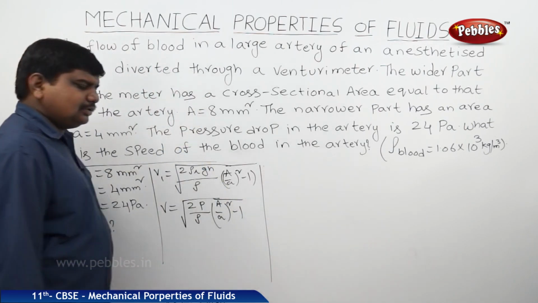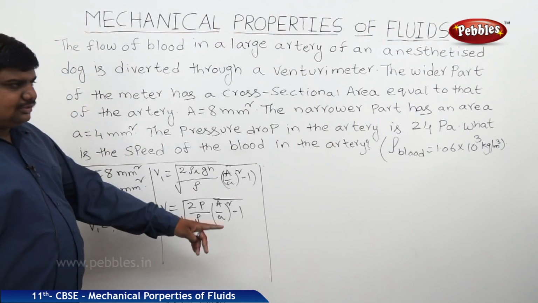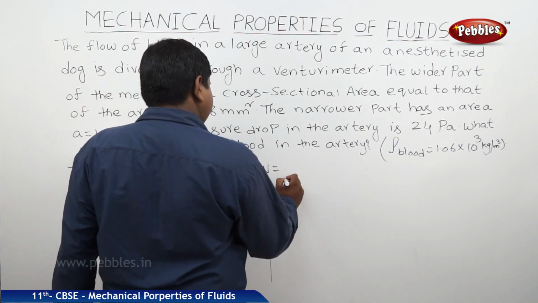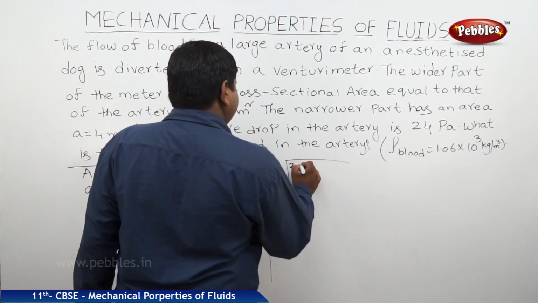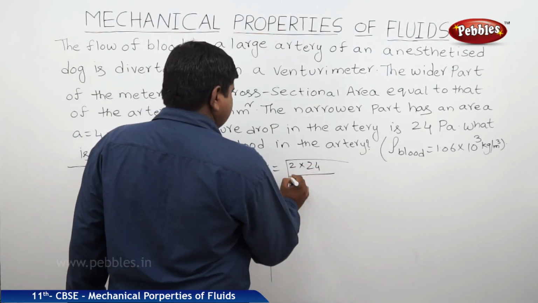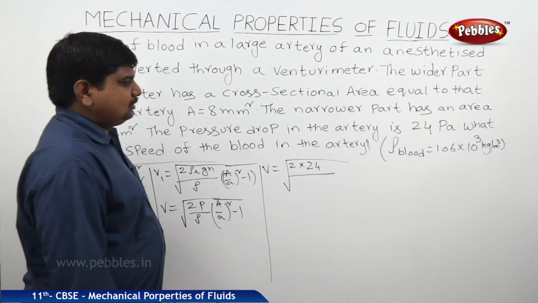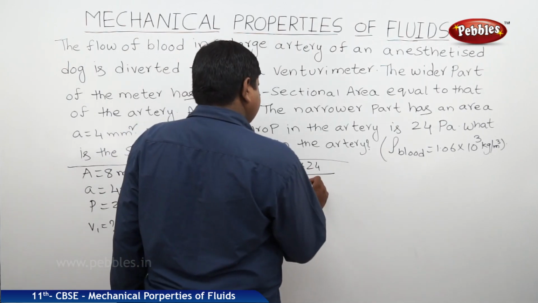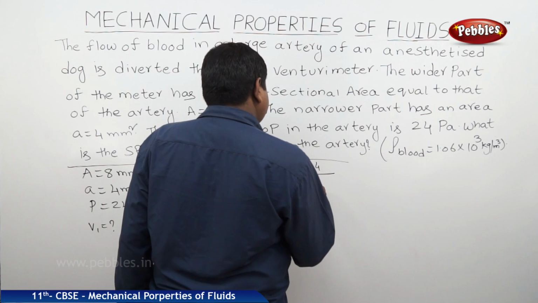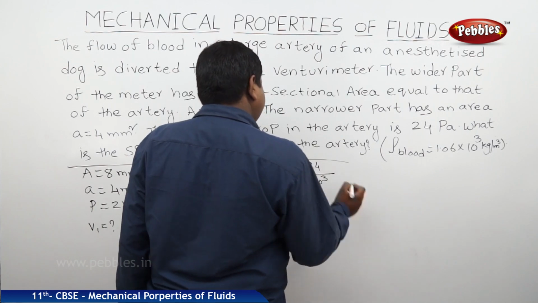Now I am substituting all these values which were given in the problem. Therefore, V is equal to square root of 2 into, so what is the pressure? 24 pascals. What is rho? 1.06 into 10 to the power of 3 kg per meter cube.